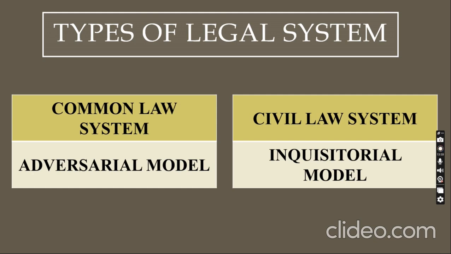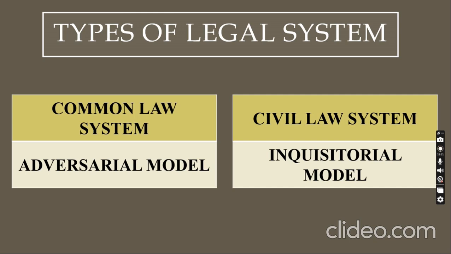Okay. Below, I've mentioned something known as the adversarial model. What is the adversarial model? I'll come back to this because the next slide talks about that. Now moving on to the civil law system. The main difference between the common law system and the civil law system is that in the common law system, the courts can make laws. That is the common law system.